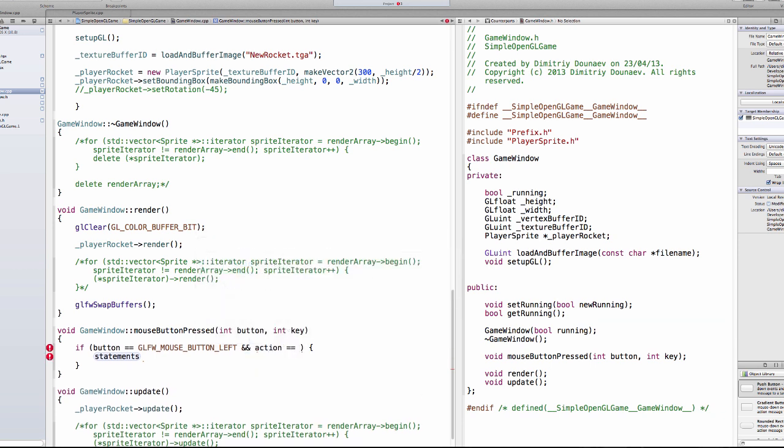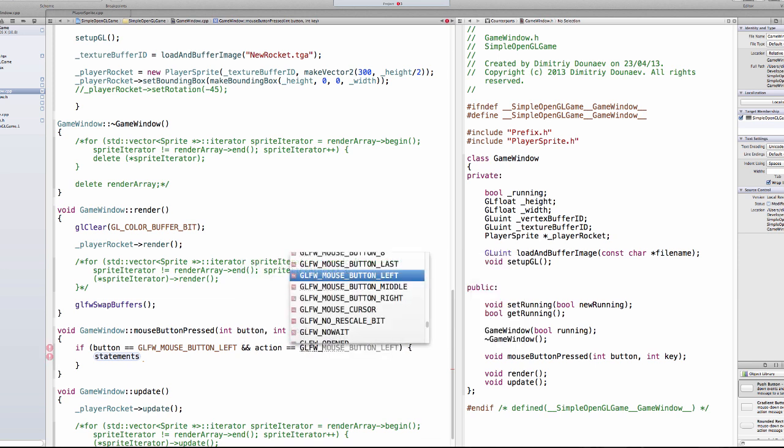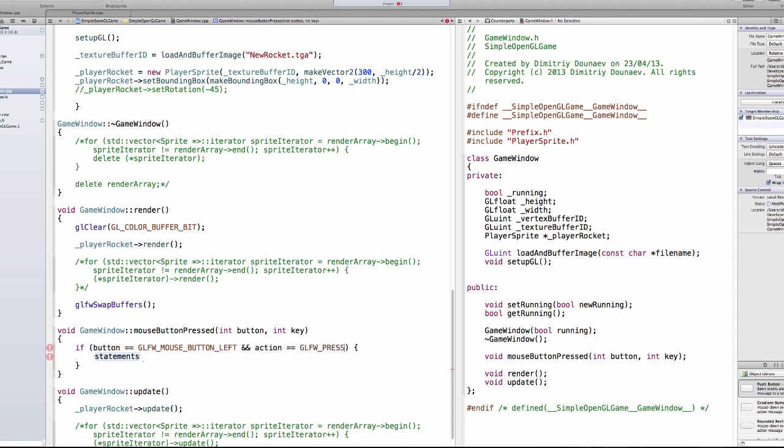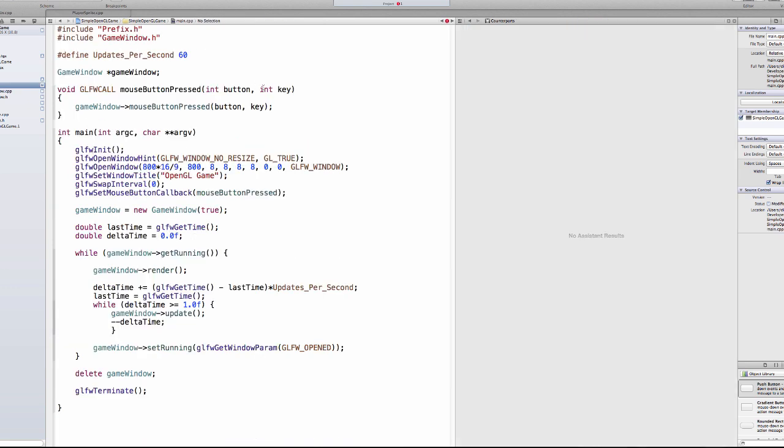Yes, action equals GLFW underscore press. I have no idea why I called this key. That was very stupid. So change key to action, basically. Yes, naming is very important in programming. You should never mess it up. And here I'll also change this to action. That was very stupid of me. I'm sorry.